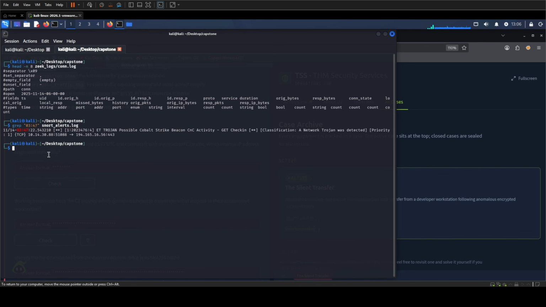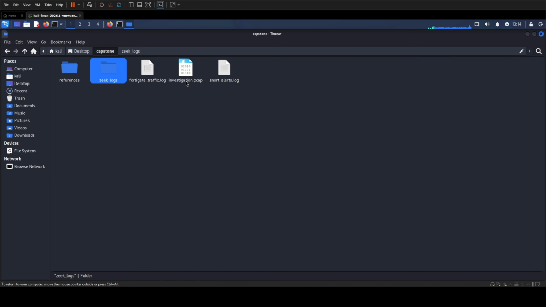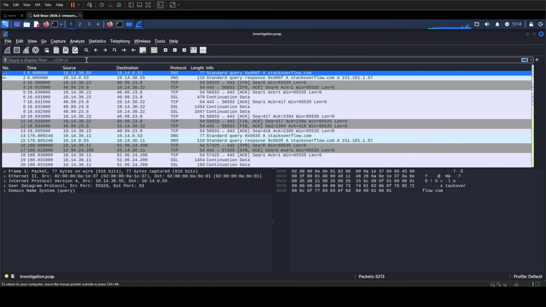Now I want to know whether this was a single connection or a repeated pattern. To verify that this was a repeated pattern rather than a single alert, I'll open the packet capture in Wireshark and filter for traffic between the two identified endpoints. You should be familiar with these basic queries, so I'm not going to explain it for you, little mammal.